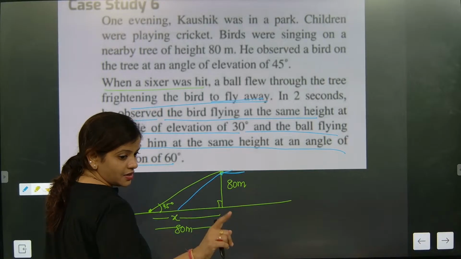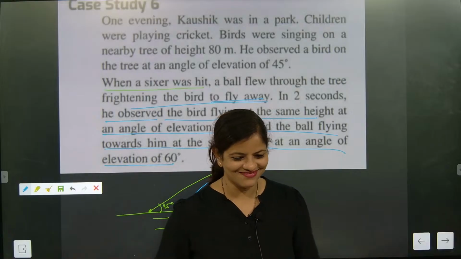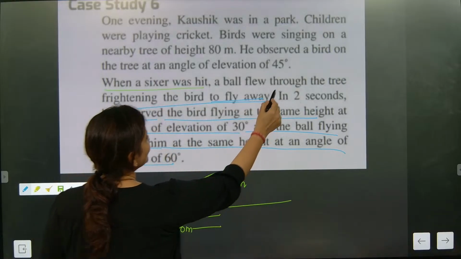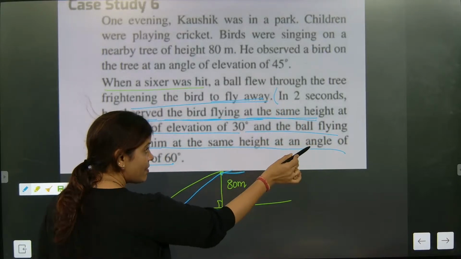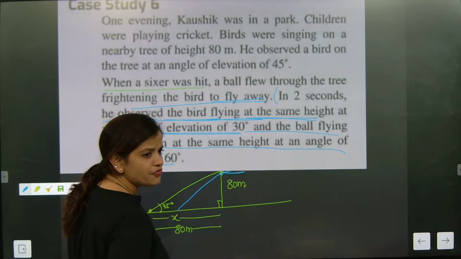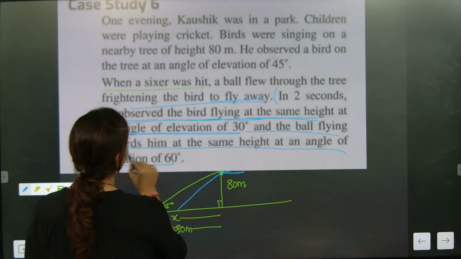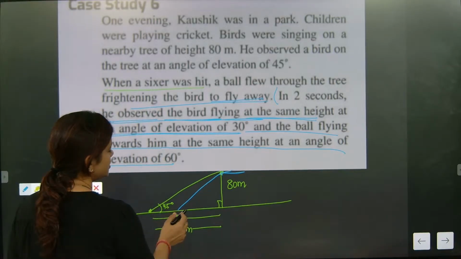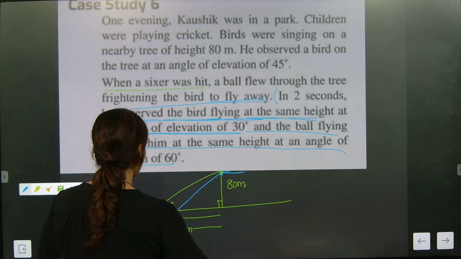This is the biggest catch here, the catch in the question. In 2 seconds, he observed the bird flying at the same height at an angle of elevation of 30 degree. Got it? And the ball flying towards him. See, the ball is coming. He is watching the bird one time.